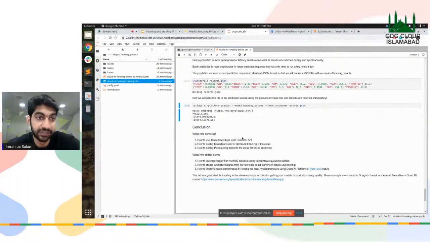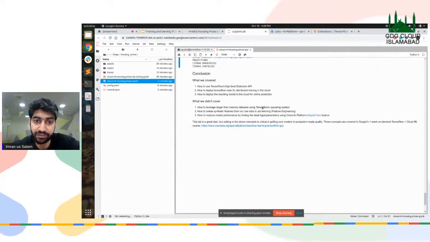We have to serve our models somewhere on the cloud so it can be scaled, and we don't have to take care of that. Now, for example, you send millions of requests at one time. Now you don't have to worry about how it's going to scale. The AI platform is going to take care of that, and you don't have to worry anything about that, right?